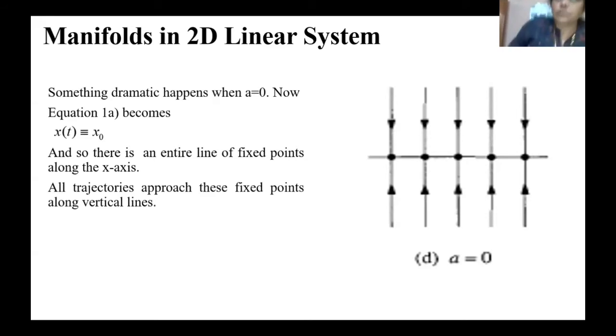When a is 0, you have a constant function only. So if a is 0, you are getting lines, and so there is an entire line of fixed points along the x-axis. As x naught changes, you get different vertical lines.